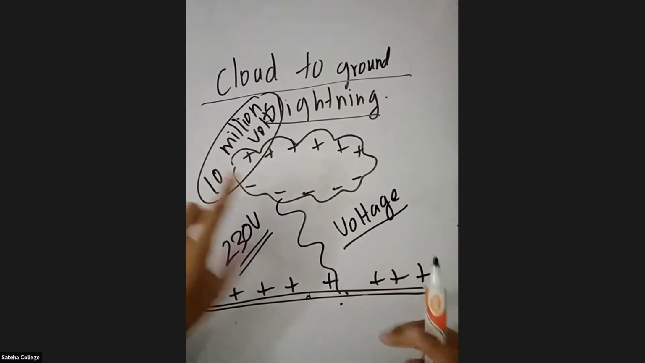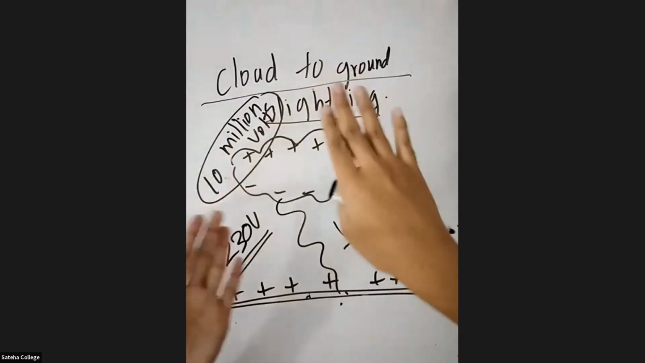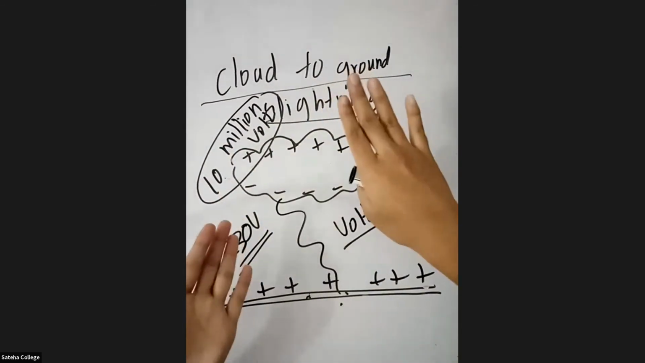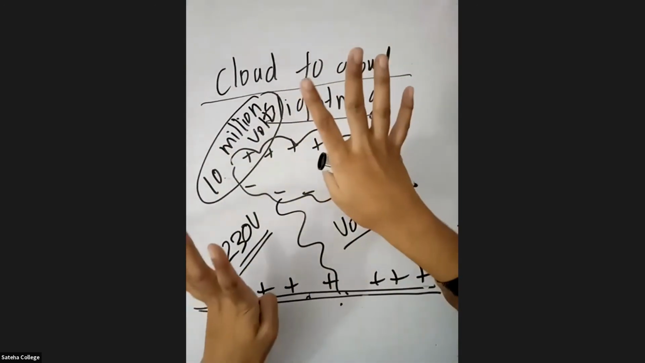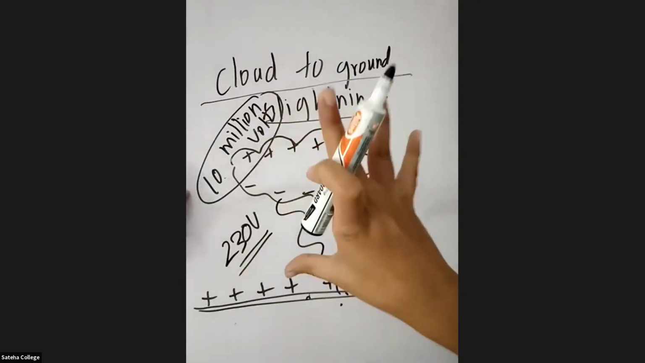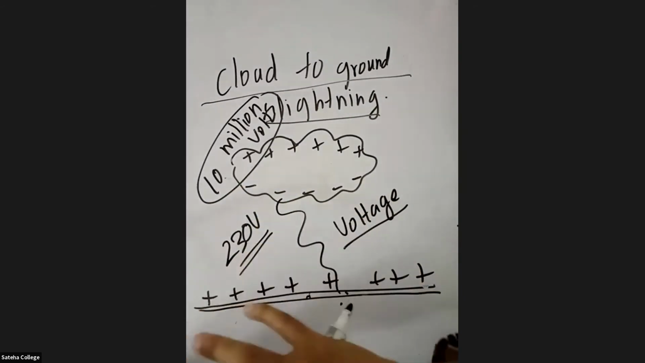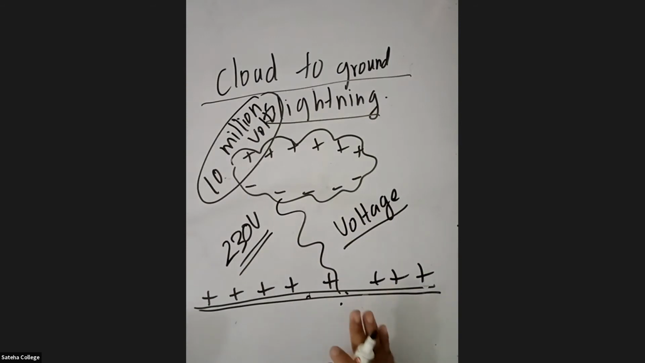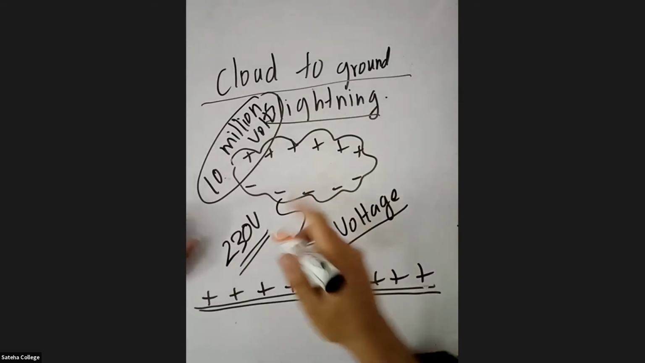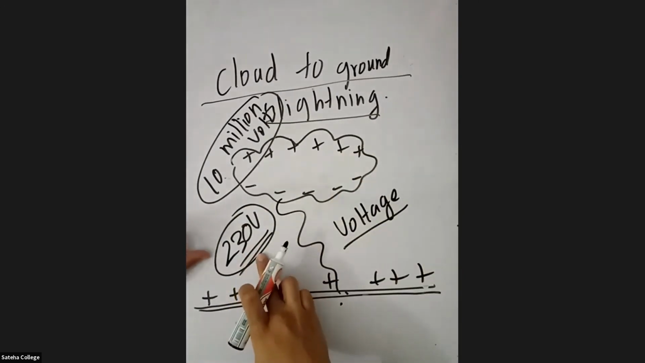So if it strikes you, you are dead on the spot. Or it may cause you serious injury, or it may cause you to go into a coma, right? So make sure that you stay inside your house when there is lightning. It's a very bad condition. When it is lightning very badly, make sure that you are inside your house, because the voltage supplied to your house is only 230 volts.